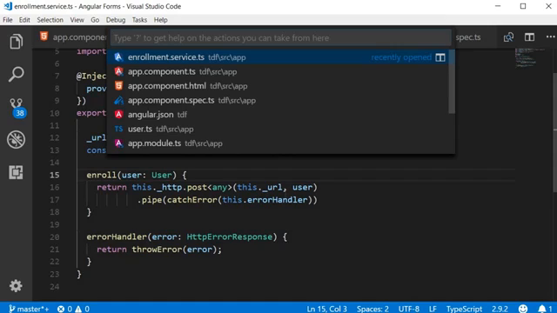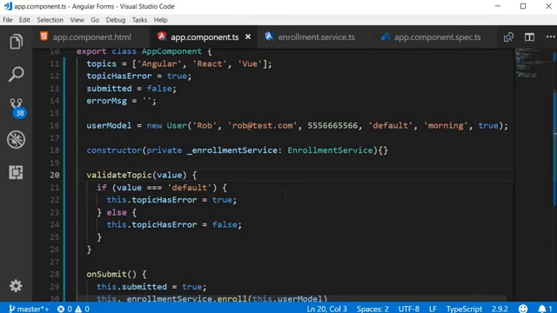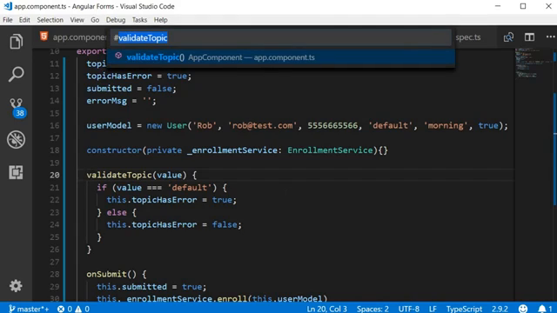So I can type pound sign and then validate topic, and it gives me all the symbols in the workspace for that keyword. When I select the validate topic method, you can see that we are navigated to the file and the cursor is placed right at the beginning of the validate topic method. The keyboard shortcut, by the way, is Ctrl T. So hash or the pound sign followed by keyword to navigate to a symbol in your workspace.